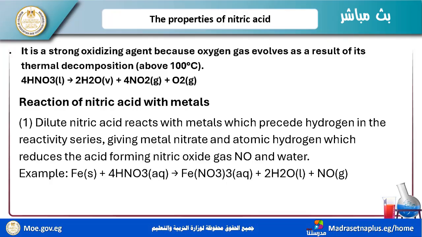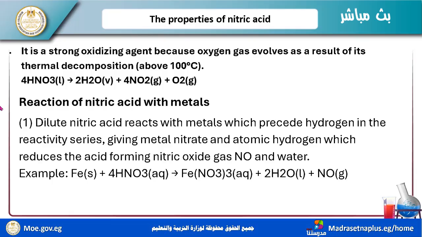This non-porous layer, which contains Fe2O3, Cr2O3, and Al2O3, prevents the completion of this reaction. Okay? You have a very important idea about this reaction. It's called the passivity phenomenon. Passivity occurs when concentrated nitric acid reacts with aluminum, iron, or chromium. So the passivity is here in this reaction. But they react easily with diluted nitric acid.